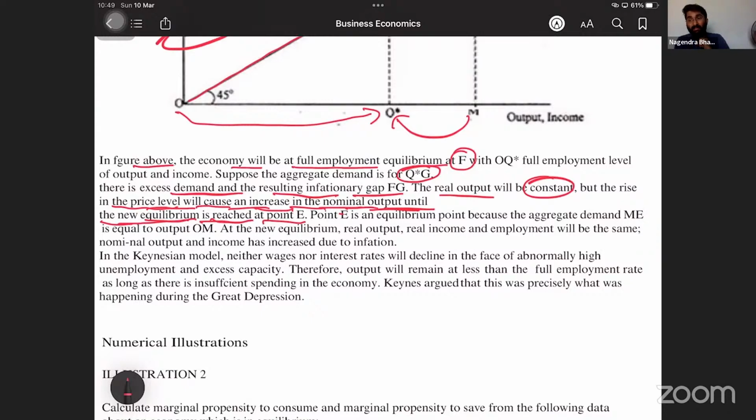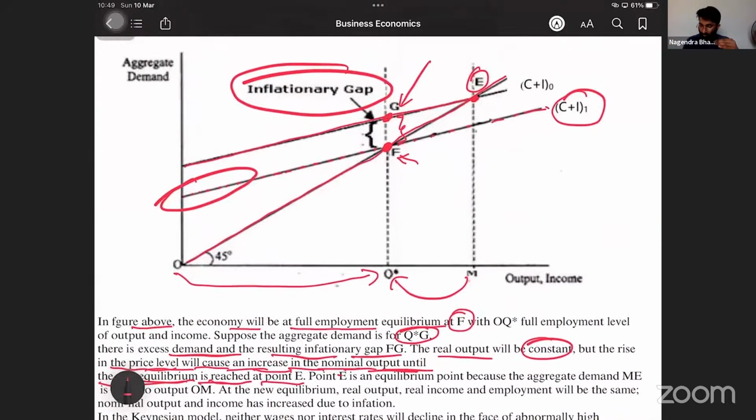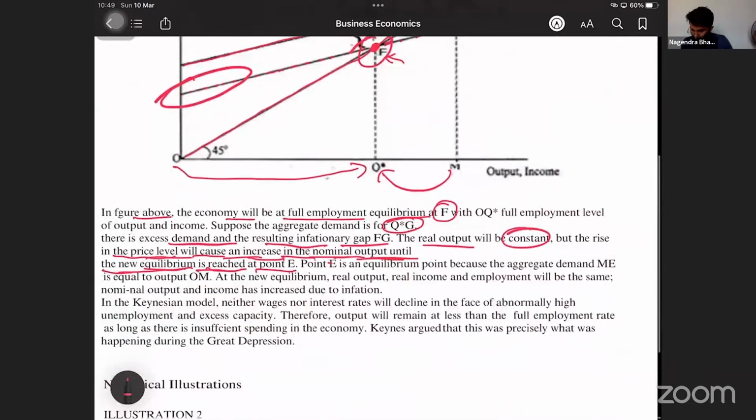Correct? Price increases, supply increases, and demand decreases. A little bit of decrease in demand, a little bit of increase in supply, equilibrium. Demand is more, supply is less, no? That is what happened here. See, demand is more, supply is less. Now, if the price increases, demand will reduce a bit, supply will increase a bit, equilibrium. So it will lead to equilibrium.